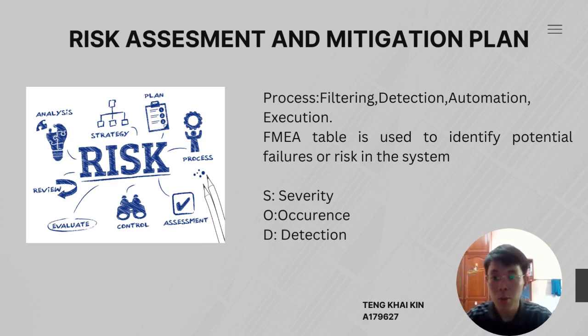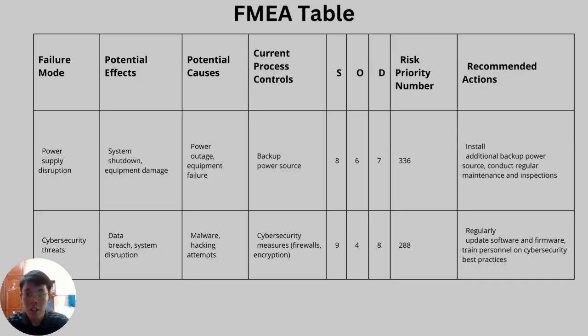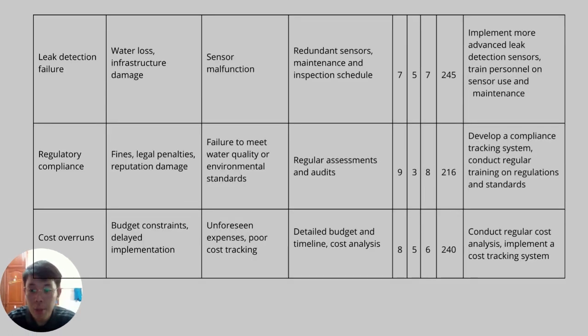In this project, we have used a table to identify potential failures or risks in the system. The S refers to severity, O refers to occurrence, and D means detection. We have identified a lot of failures such as power supply disruption and cybersecurity threats, and we identify the potential effects and the potential costs. Therefore, we can calculate using S, O, D and the risk priority number, and we can recommend some actions to mitigate the risk. The higher the risk priority number, the sooner we need to solve the issue to mitigate the risk.